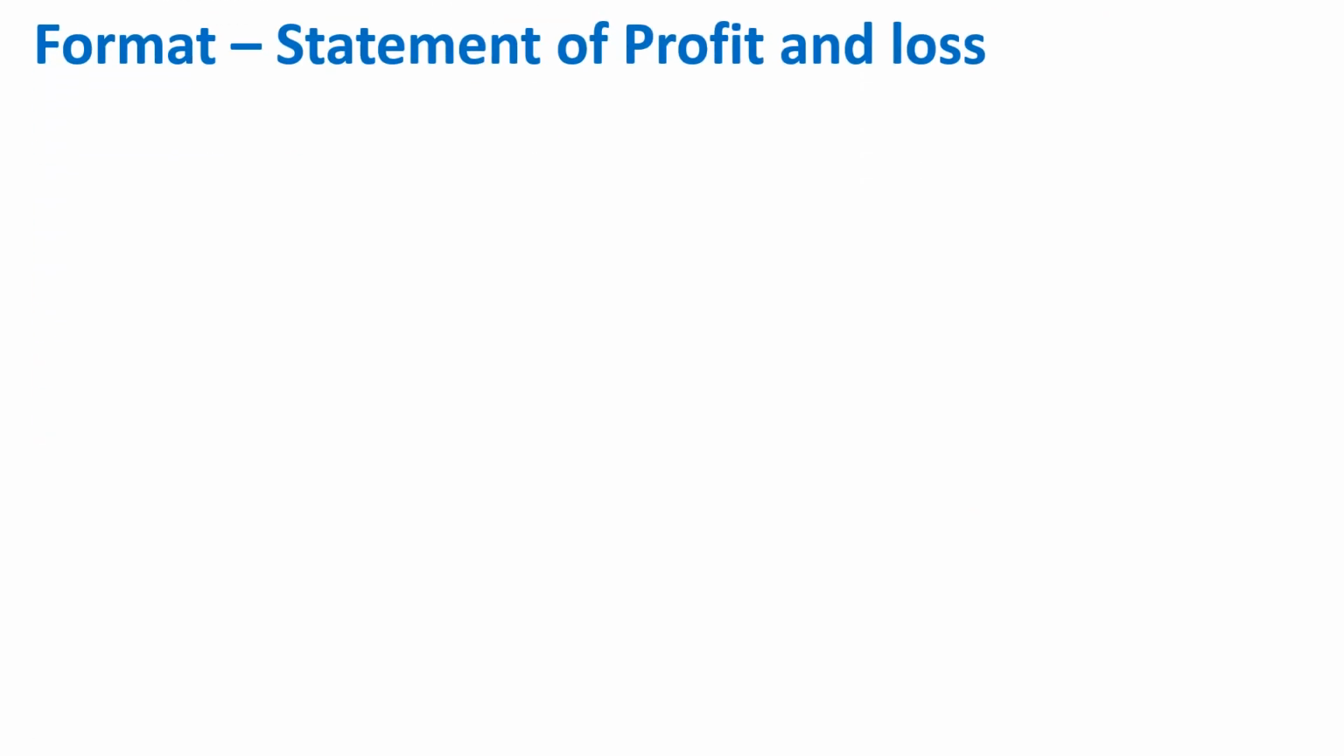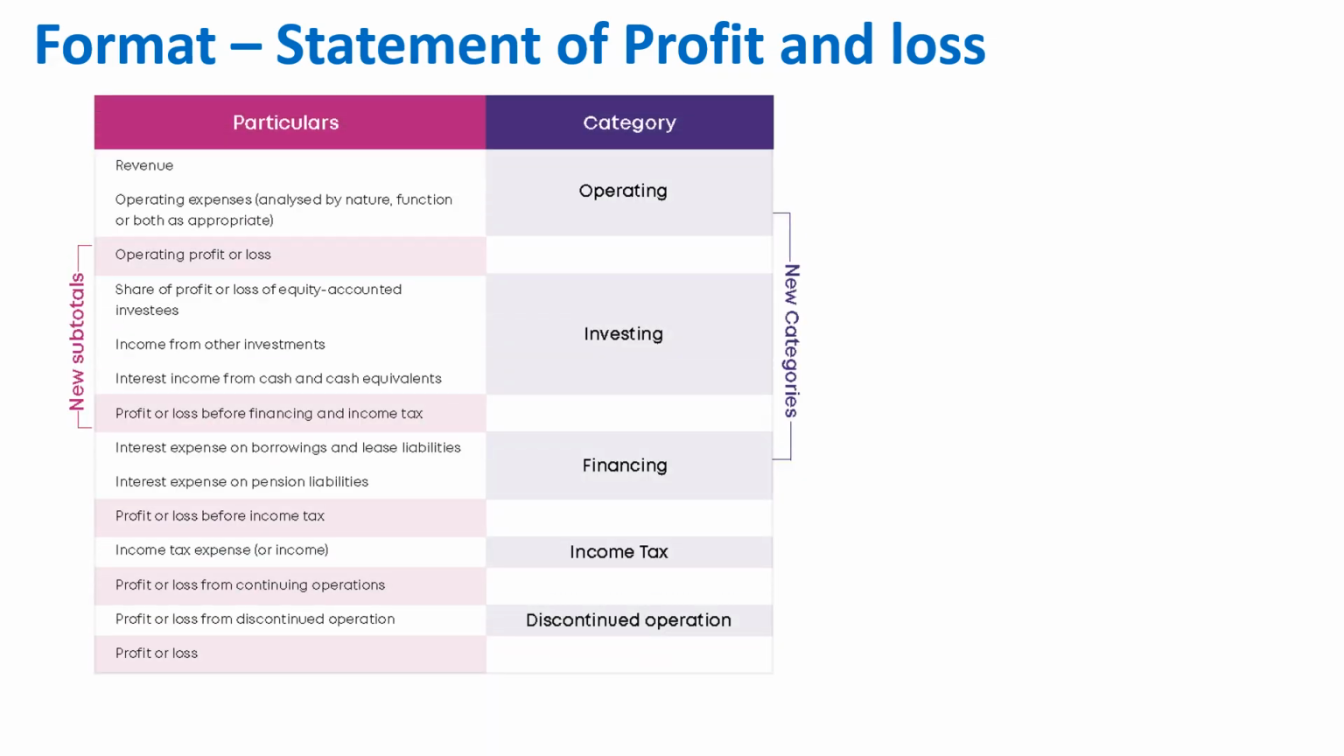Have a look at the format which the companies are going to use under Ind AS 118. So the new format is here. It starts with revenue. Okay, so when I say revenue, you can see on the right side it is the category. The category is operating, right? So you will have revenue from operations. Then operating expenses, okay, analyzed by nature, function, or both as appropriate. It is an option given to the company to use what they want. But yes, as I told you in the previous slide, if they use function, then there are different items like depreciation, amortization, and all that they need to disclose separately for each line item.